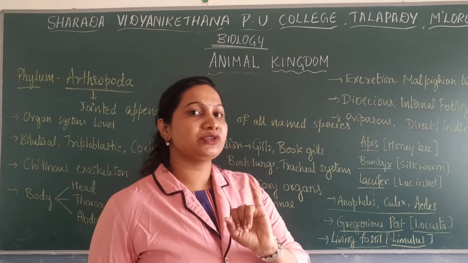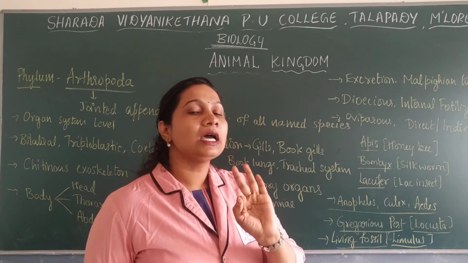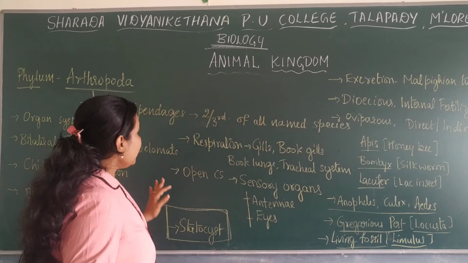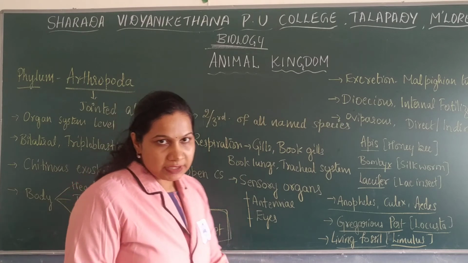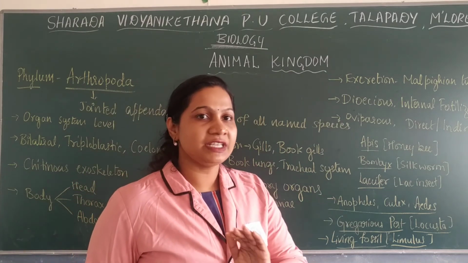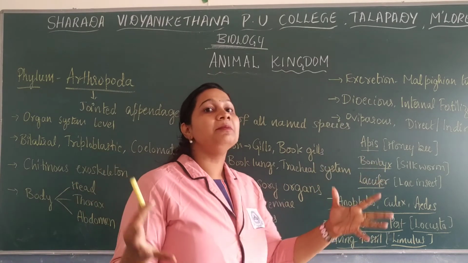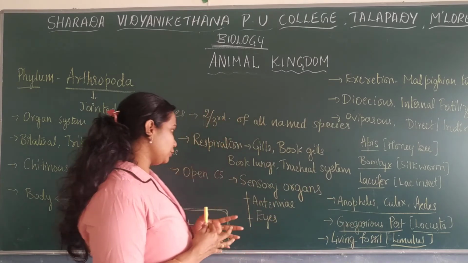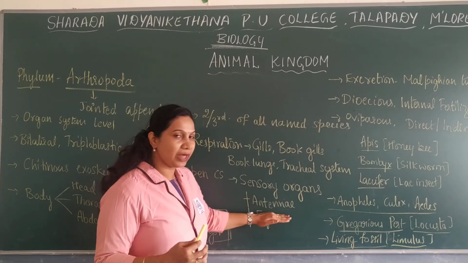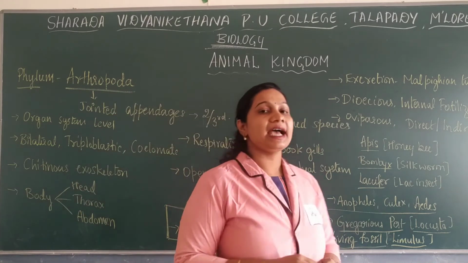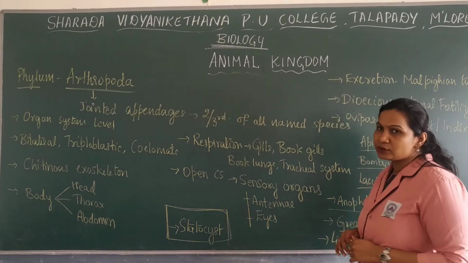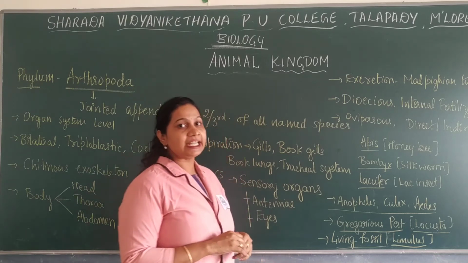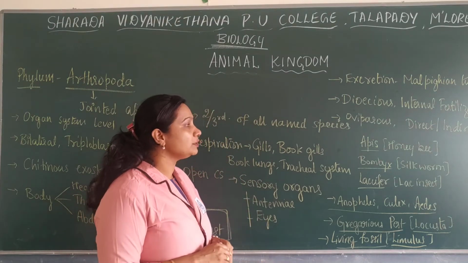Respiration takes place through gills, book lungs, as well as the tracheal system. They have an open circulatory system, with an absence of arteries, veins and capillaries, where the organs or tissues directly bathe in blood. Sensory organs include antennae as well as eyes. They have a special structure known as a statocyst, which is a balancing organ. Excretion takes place through the Malpighian tubules.